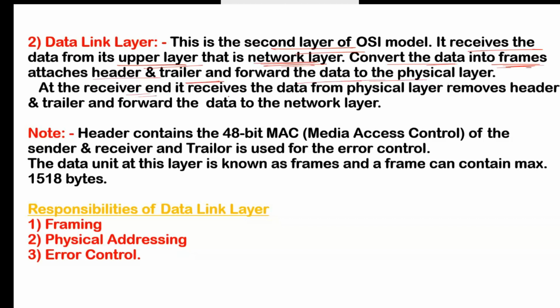At the receiver end, it receives the data from the physical layer, the lower layer, removes the header and trailer which were attached on the first side, and forwards the data to the network layer, the upper layer, on the receiver side.